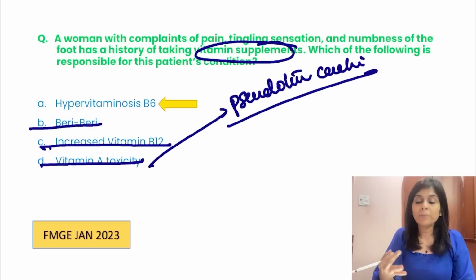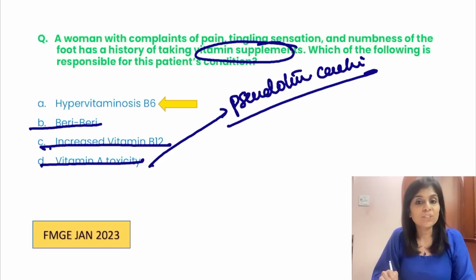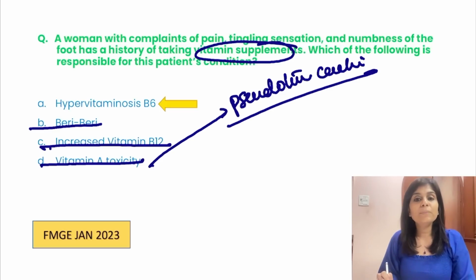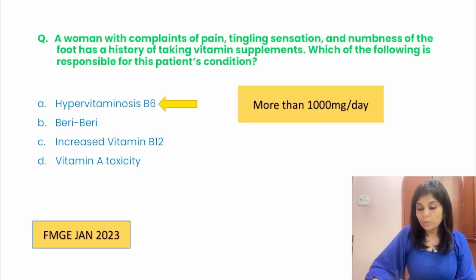Features would include hypertension, bradycardia. But if you do any imaging study, you will not find any space occupying lesion. And apart from that, they also present with alopecia and bony exostosis. So all these are features of vitamin A toxicity. It does not present with neuropathy. So answer here is hypervitaminosis B6. So when the intake is more than 1000 milligram per day, that causes neuropathy.